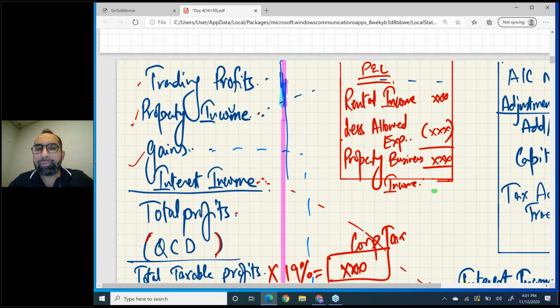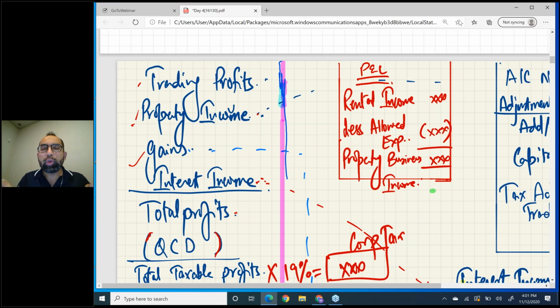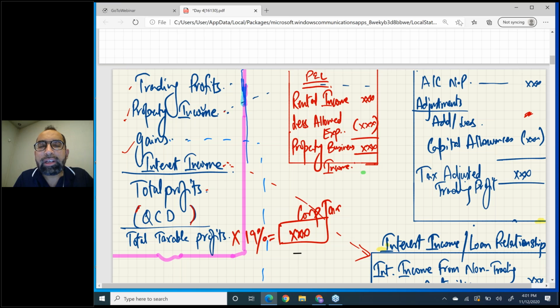The first thing is trading profits, second is property income, third is gains, fourth is interest income. You will add these four and you will get total profits. From total profits you will deduct QCD, qualifying charitable donations. You will get total taxable profits, and on total taxable profits you just have to apply 19%. That's it.